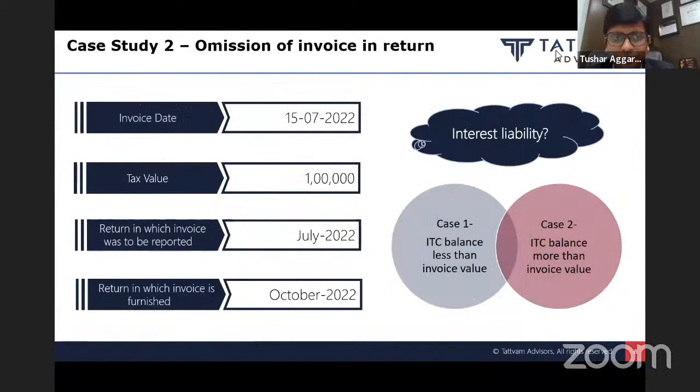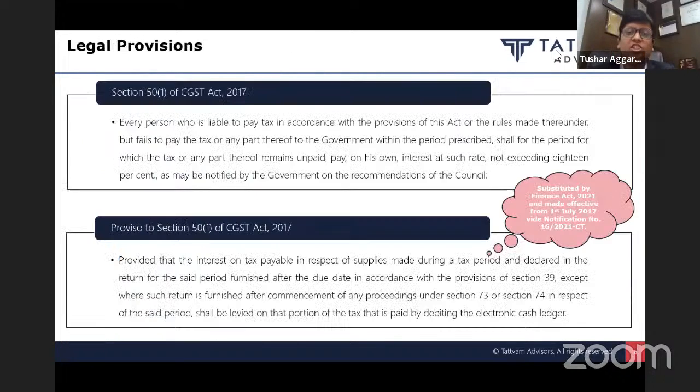Second is, there is an omission of invoice in the return. Invoice dated 15 July 2022. I should have reported it in the July month return. I have not reported it, and it is reported in, say, October 2022 return. What will be the implication? How interest has to be calculated? We will discuss the answers of these 2 case studies now.